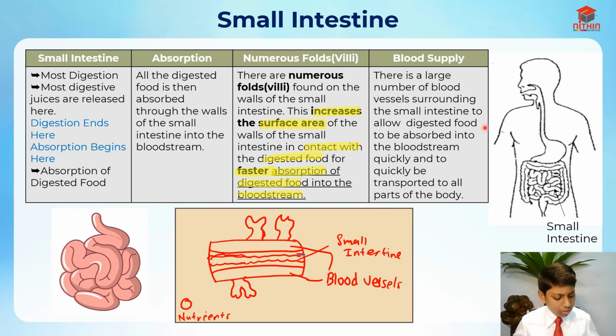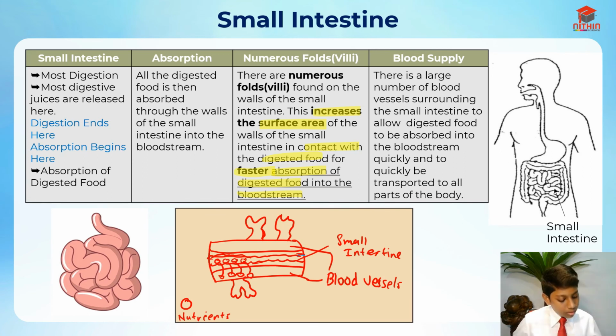So now the blood supply. There's a large number of blood vessels surrounding the small intestine to allow the digested food to be absorbed into the bloodstream quickly and to be transported to all parts of the body. So the nutrients that we need are in the small intestine already. These nutrients will be transported into the blood vessels over here from the walls of the small intestine.